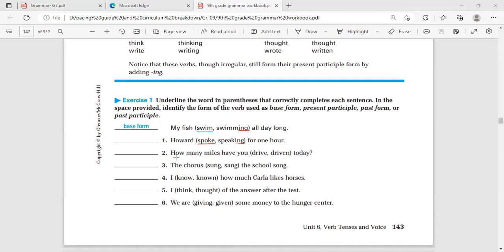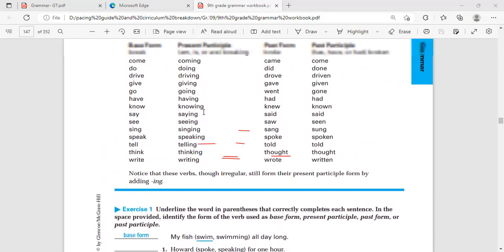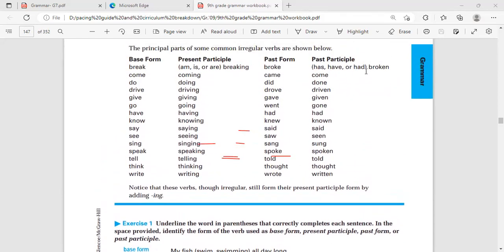Number two: How many miles have you driven today? So here, how many miles have or has, drive or driven? Driven, sure. Why driven? Because you have or has. Okay, got that? It's easy now? So as you see now, we have or has or had, then driven.